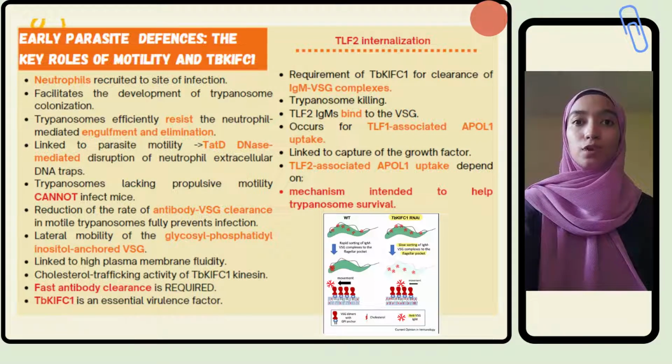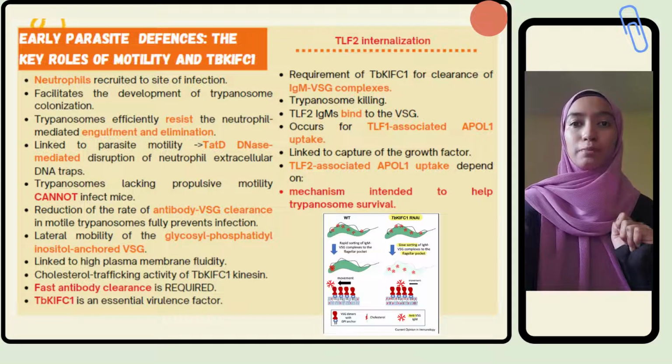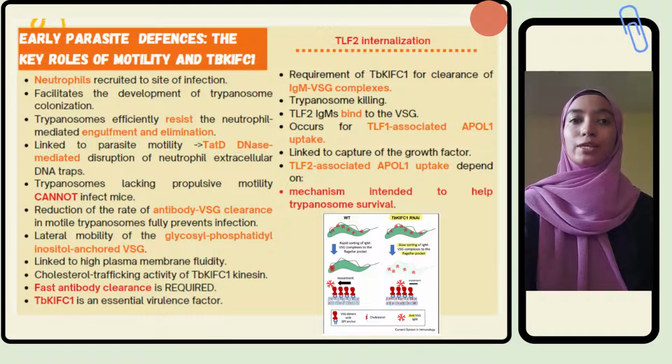Fast clearance results from lateral mobility of glycosylphosphatidylinositol-anchored VSG. This is related to the high plasma membrane fluidity by the cholesterol trafficking activity of TbKIFC1 kinesin. Therefore, we can conclude that fast antibody clearance is absolutely required for trypanosome infectivity, and the essential virulence factor for this activity is TbKIFC1.